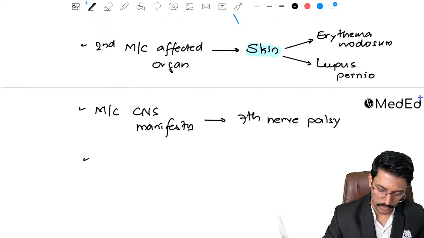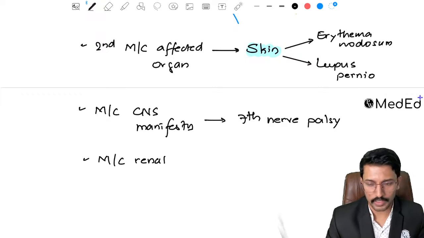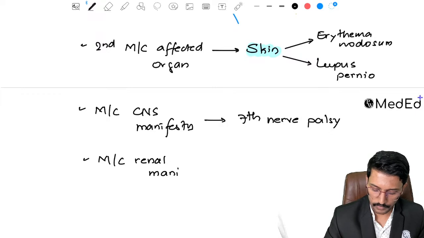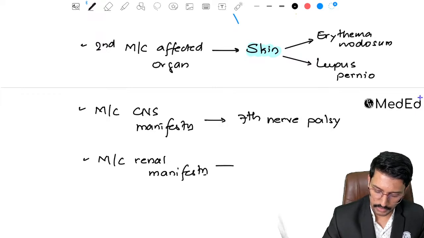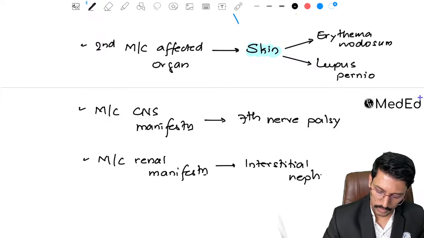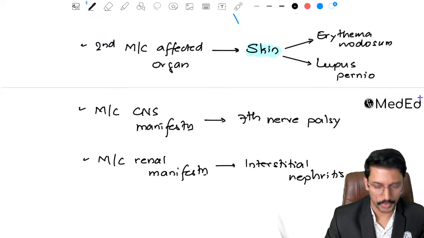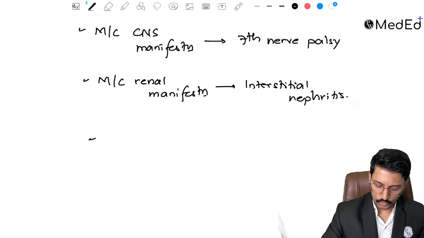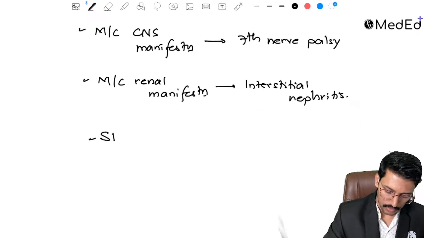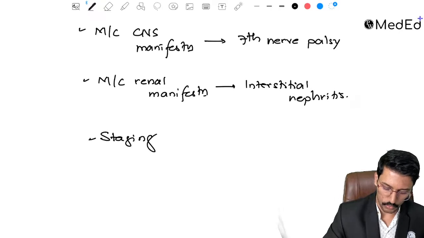Okay, they can ask you what is the most common renal manifestation. We are talking about a multi-system disorder, so many other systems can be affected. The most common renal manifestation is interstitial nephritis.